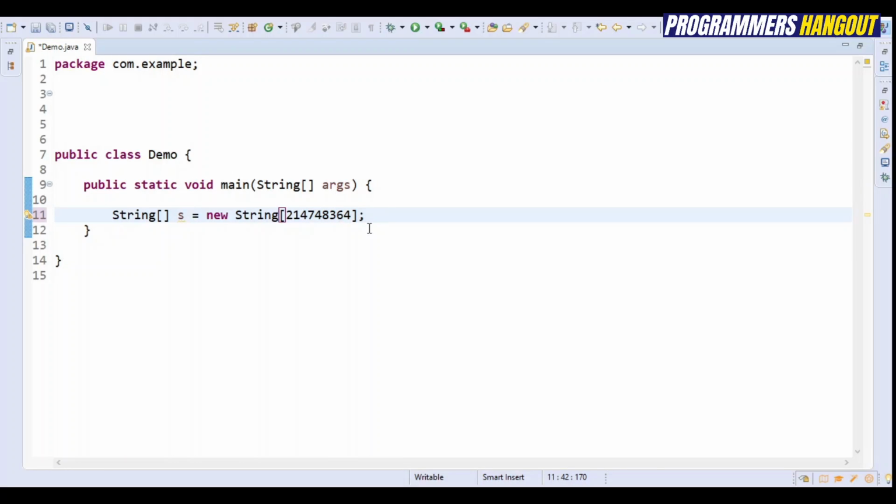If I add 8 to it, this is not a valid range. That's why I'm getting a compilation error saying type int is out of range.